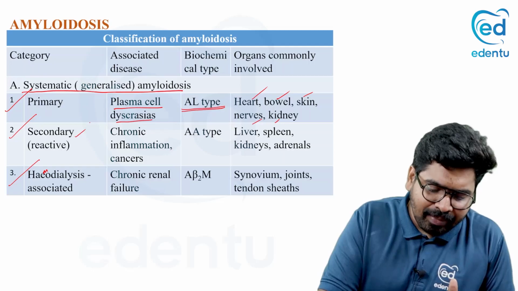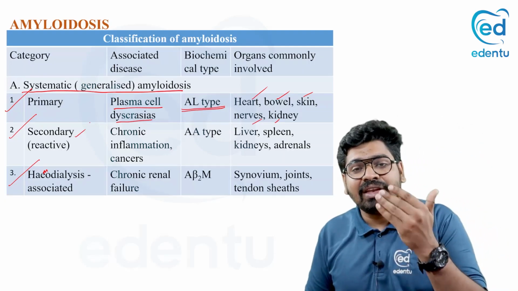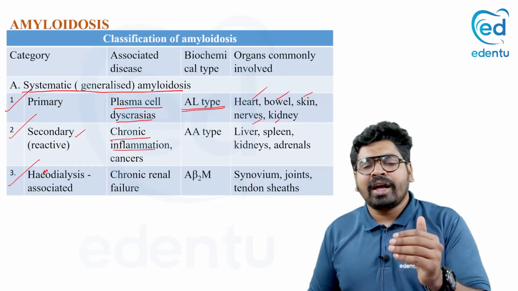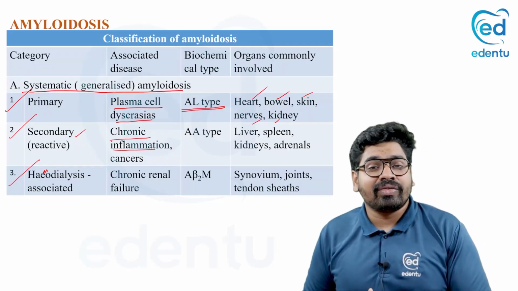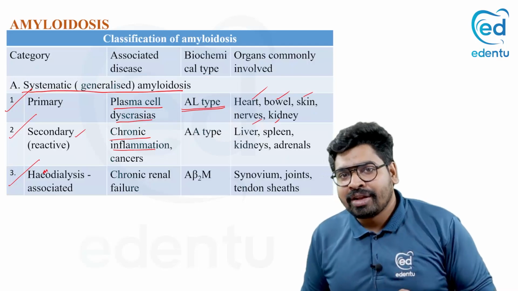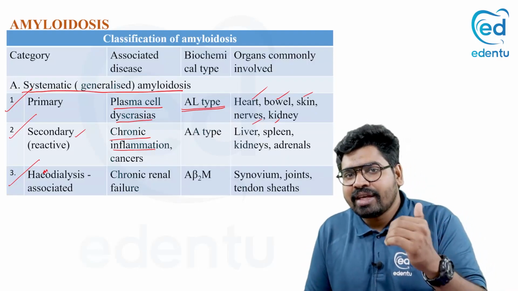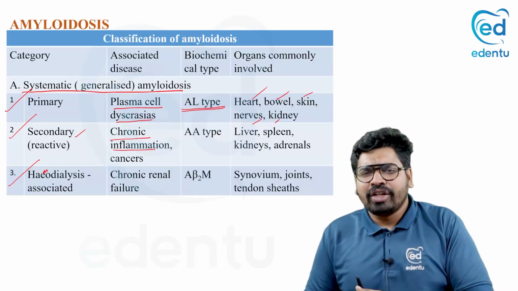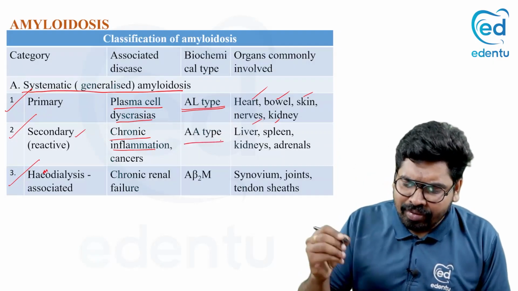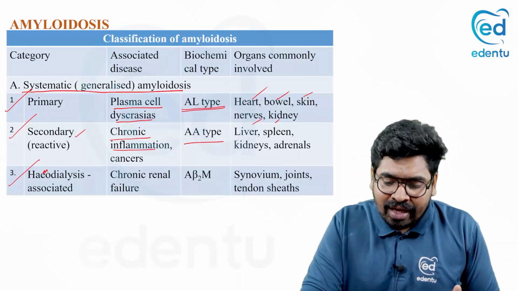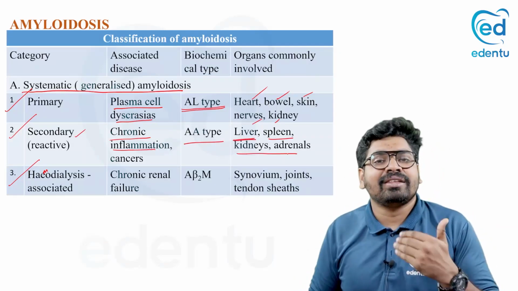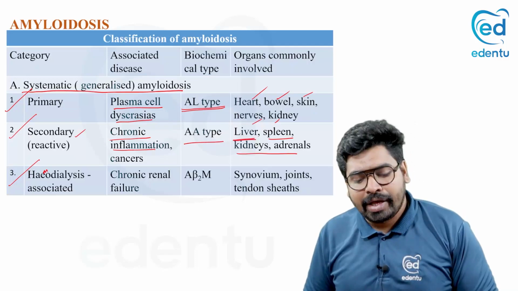Coming to secondary amyloidosis, it is due to chronic inflammation. The chronic inflammation is the cause. And what kind of amyloid? This amyloid is coming from the SAA protein. It is formed by the liver cell. And which type of amyloid is this? It is AA type of amyloid. So where is it deposited? In the liver, the spleen, the reticuloendothelial system, your liver, spleen, bone marrow, etc.